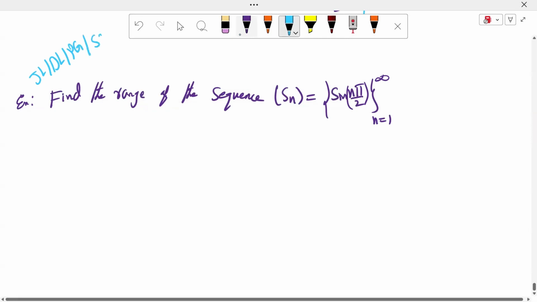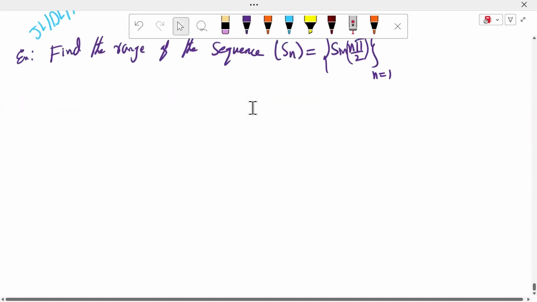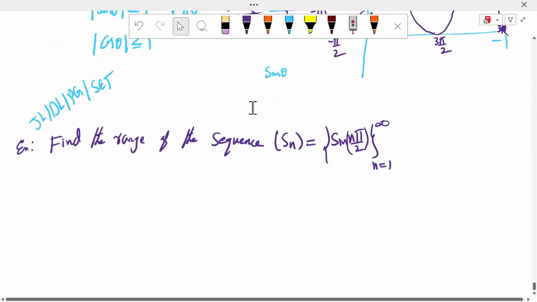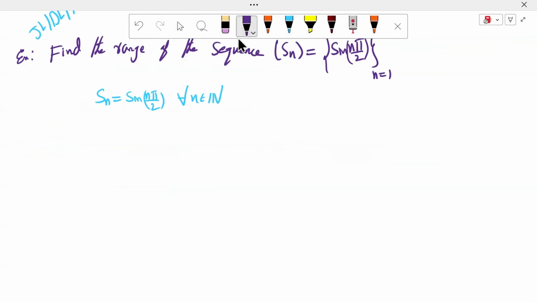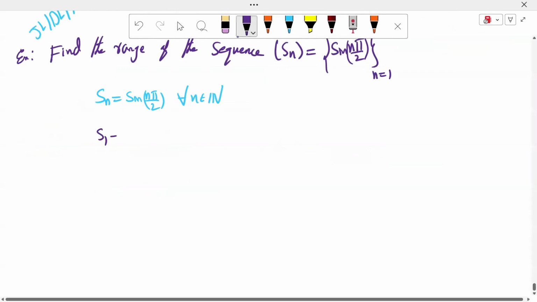It is also a SET examination question, sir. SET examination asked, what is the range, sir? These are examples of the previous examination questions. Sn is equal to sin(nπ/2), for all n belonging to natural numbers. For example, we can put n is equal to 1, sir. What is S1, sir? S1 is equal to sin(π/2).